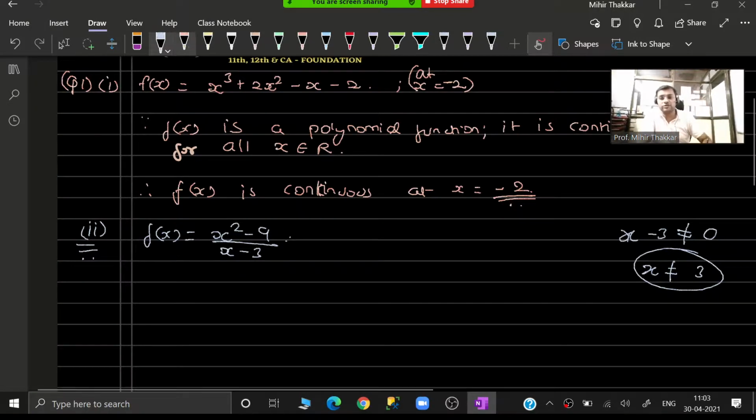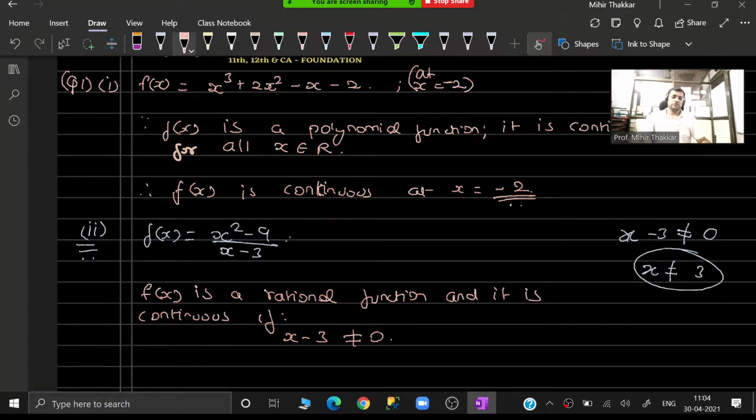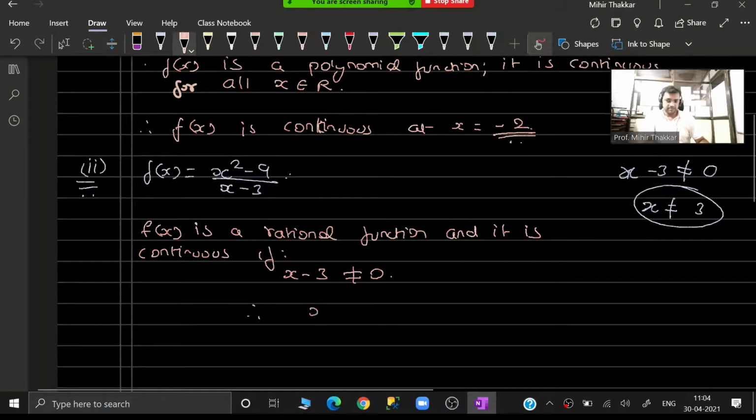So you have to write over here: f(x) is a rational function and it is continuous if x minus 3 is not equal to 0. Therefore, x is not equal to 3. Therefore, if x belongs to R minus 3,